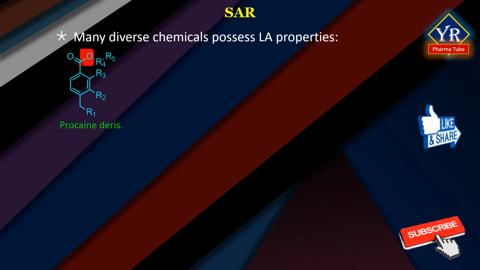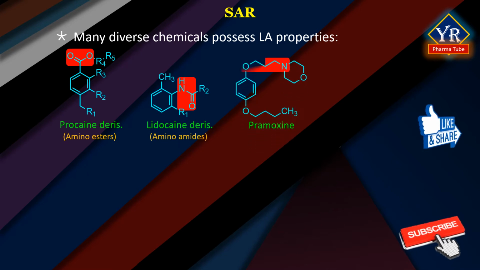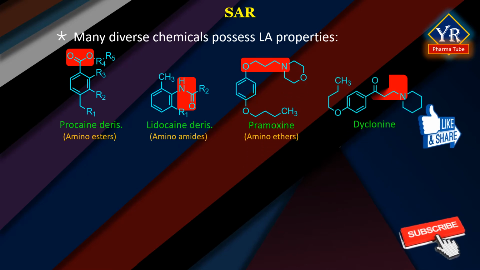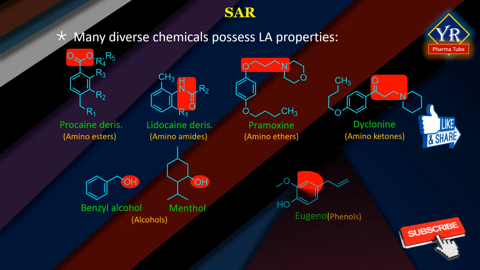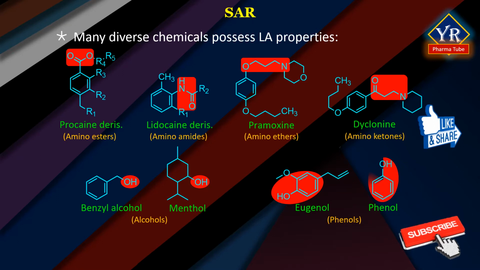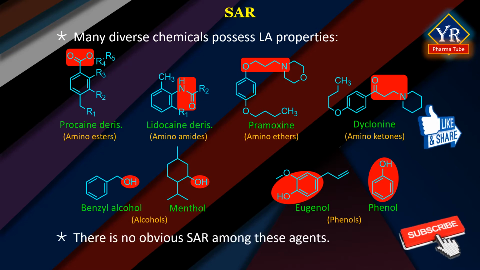For example, procaine derivatives, which are amino esters, lidocaine derivatives, which are amino amides, pramoxine, an amino ether, diclonine, an amino ketone, alcohols such as benzyl alcohol and menthol, and phenols such as eugenol and phenol itself. All these compounds belong to more than one class or series of compounds. Therefore, it is obvious that there is no structure-activity relationship among these compounds. Yet, most of these compounds are clinically useful local anesthetics.